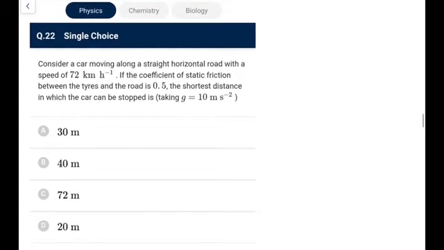Next, consider a car moving along a straight horizontal road with a speed of 72 km/h. I can write it as 20 meter per second.